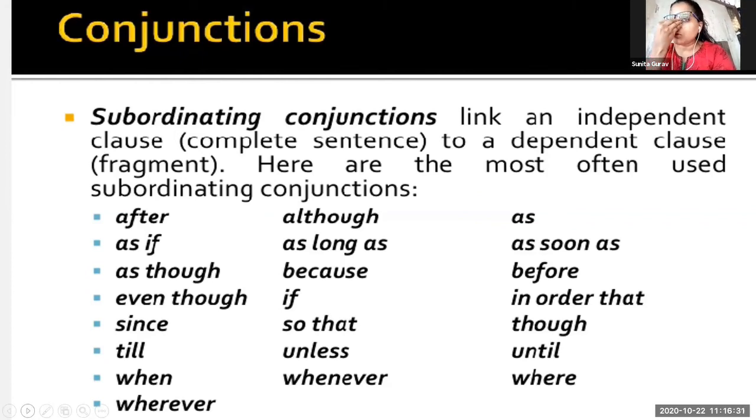Here are the most often used subordinating conjunctions. Now I will tell you one thing, children, what is the speciality of these sentences? One is a complete sentence and another is an incomplete sentence, and they are joined by conjunctive words. Such conjunctive words are called subordinating conjunctions. Now, there are the following words that come under subordinating conjunction.